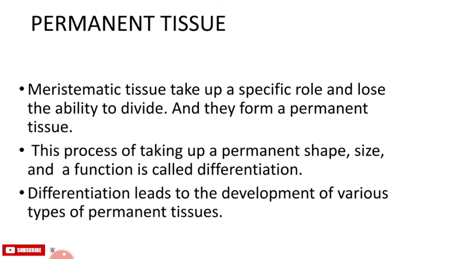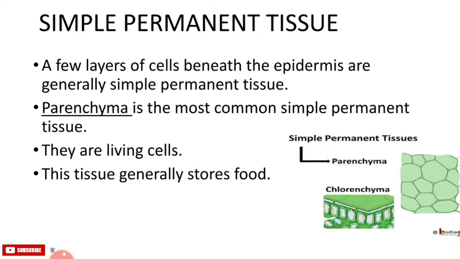Permanent tissue. Meristematic tissue takes up a specific role and loses the ability to divide, and they form permanent tissue. This process of taking up a permanent shape, size and function is called differentiation. Differentiation leads to the development of various types of permanent tissue. Simple permanent tissue. A few layers of cells beneath the epidermis are generally simple permanent tissue. Parenchyma is the most common simple permanent tissue. It consists of relatively unspecialized cells with thin cell walls.